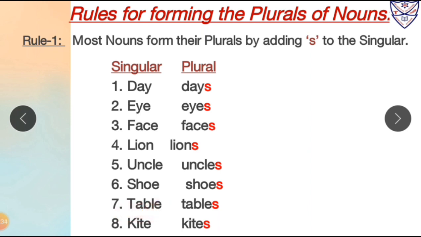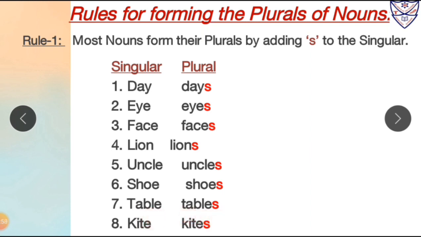It is in singular form and tables is in plural form. Eighth number, kite. Over here kite is in singular form, so to make its plural form we will add only s. So kite will be singular, kites will be in plural form.